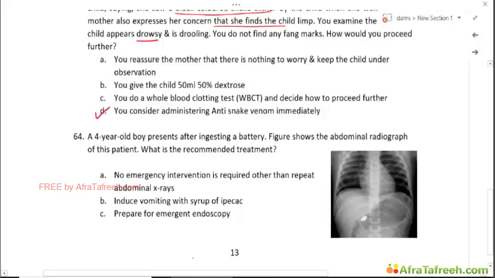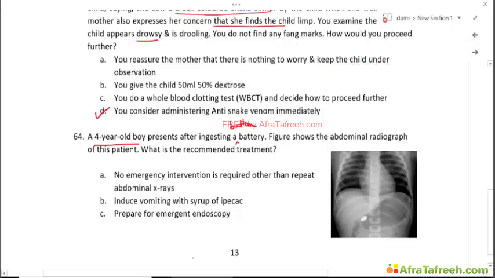Now we come to the next question, again, which is an important decision tree which you all should know. This is a 4-year-old boy who presents to the emergency after ingesting a button battery. I would rather mention a button battery here. This figure shows an abdominal plus chest radiograph of this patient. What would be the recommended treatment?